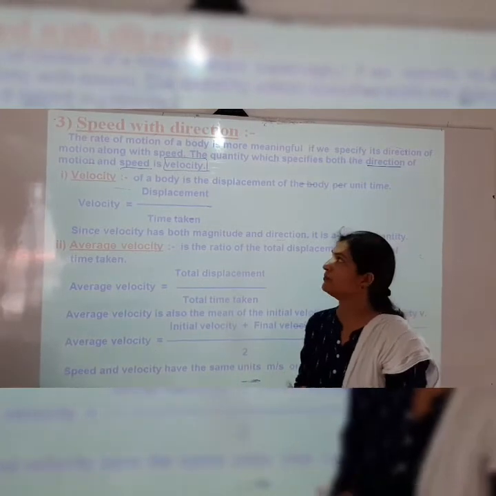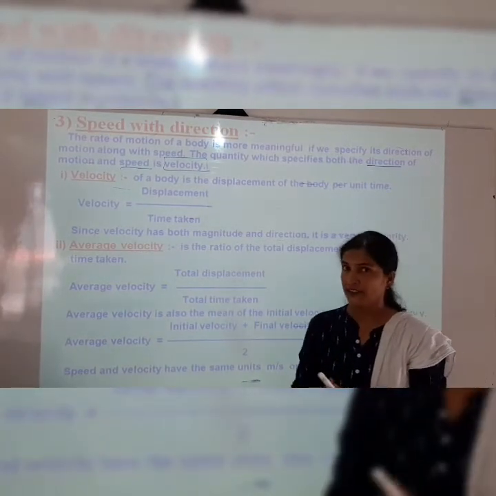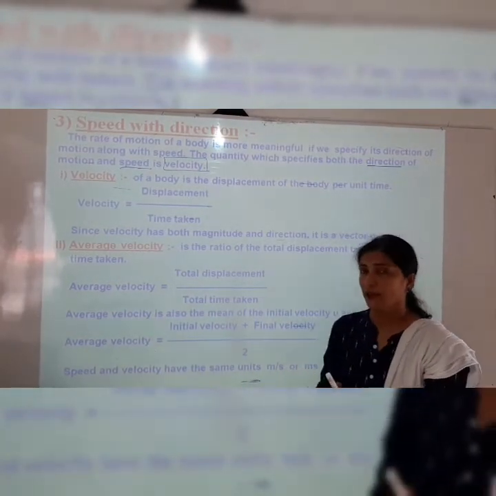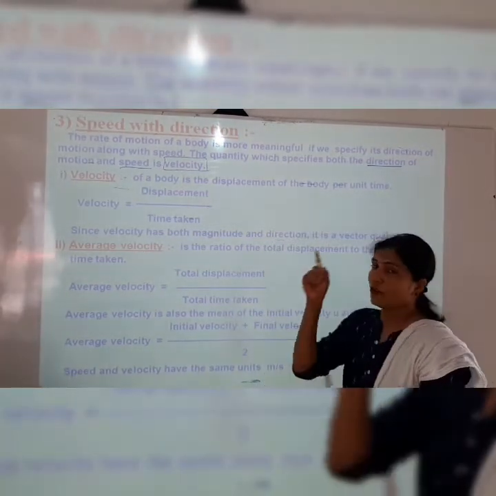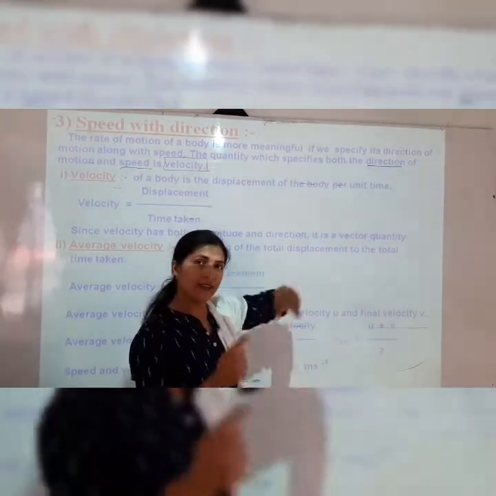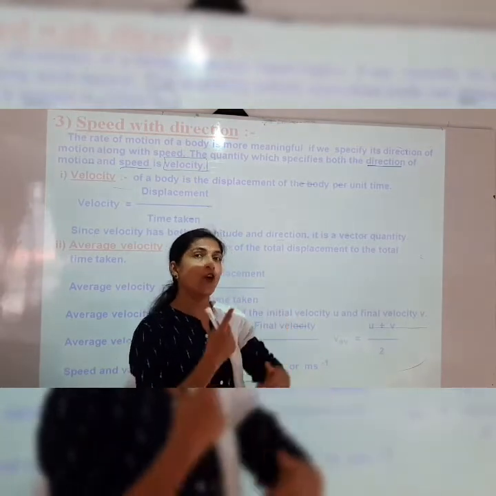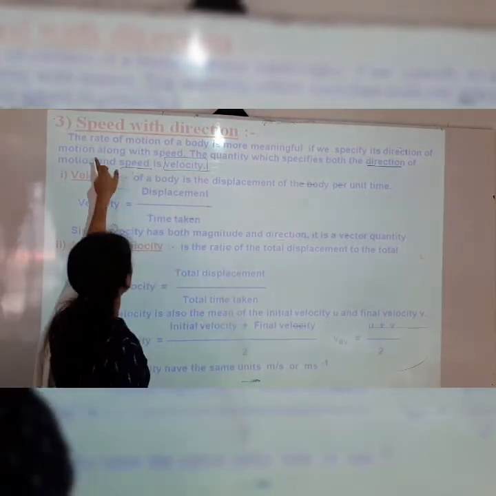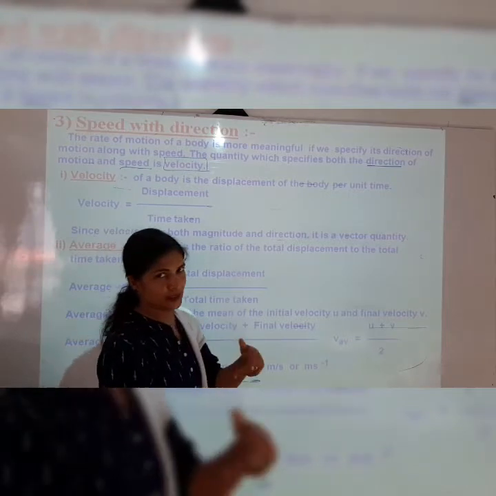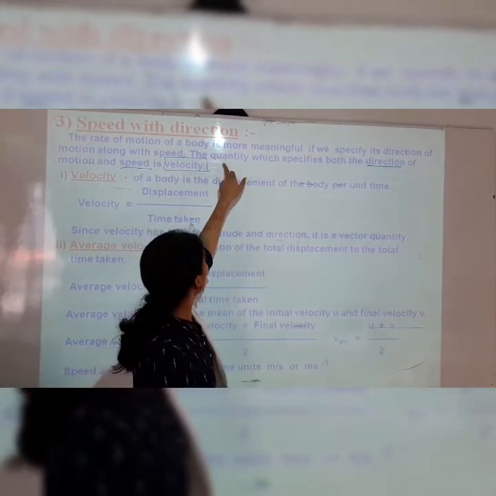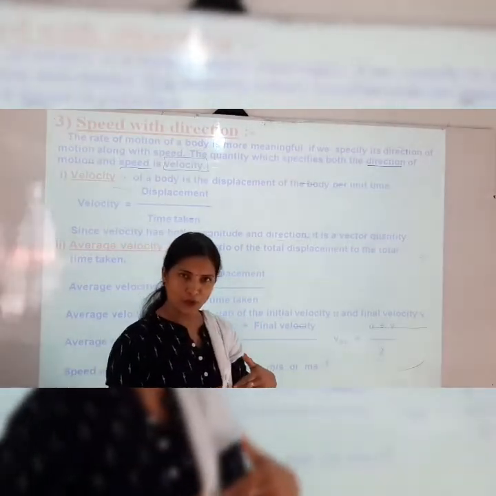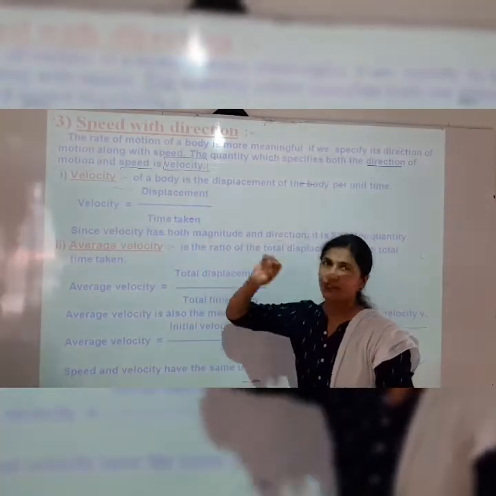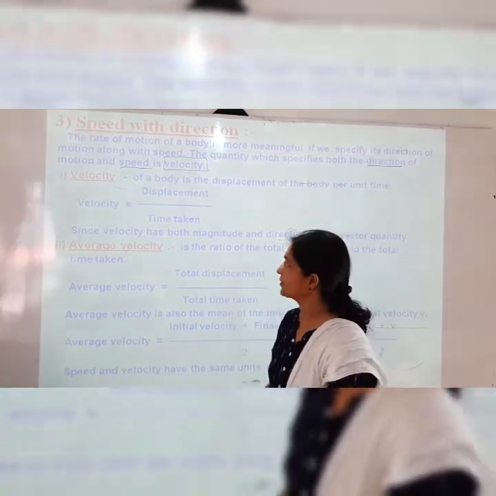So, speed and direction. If any object or body is in motion, then it is more meaningful if we specify its direction of motion along with its speed. The quantity which specifies the direction of the motion and the speed is called velocity.